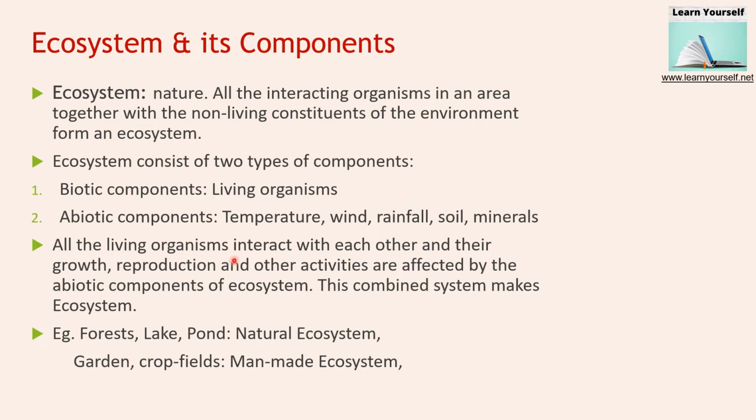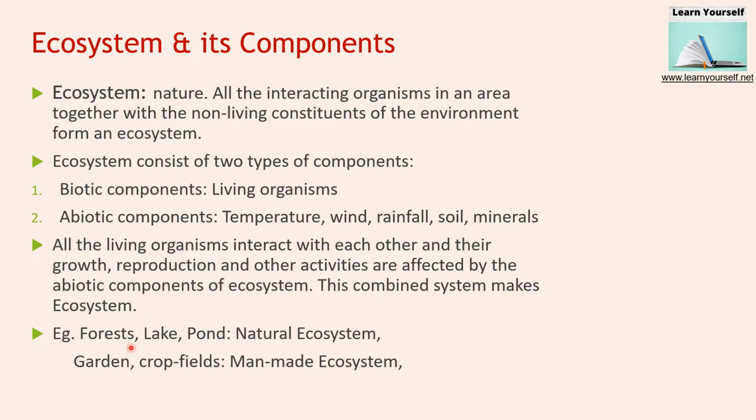All the living organisms interact with each other, and their growth, reproduction and other activities are affected by the abiotic components of this ecosystem. We are living organisms and we are getting affected by all the abiotic components. Temperature, wind, rainfall, soil and minerals are affecting our lives, animals' lives and plants' and trees' lives. This combined system makes the ecosystem.